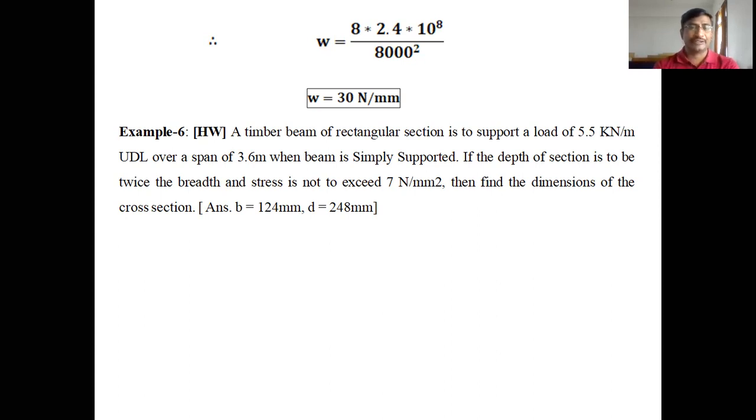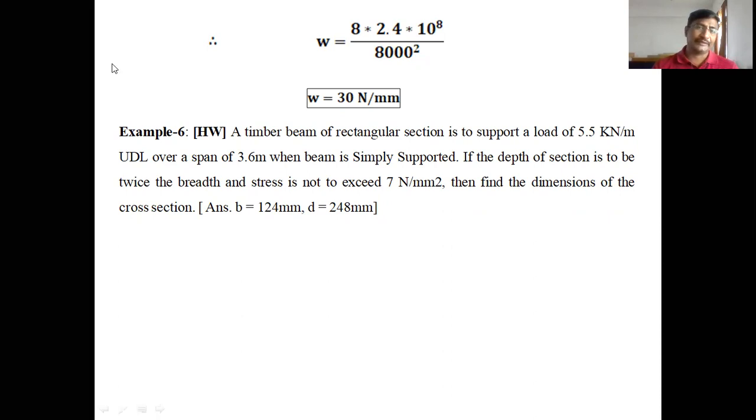The depth of the section is to be twice the breadth, and the stress is not to exceed 7 megapascals, or 7 newtons per millimeter square. Then find the dimensions of the cross section, meaning the breadth and depth individually. The relation between depth and breadth is given as depth is twice the breadth. That means D equal to 2B.